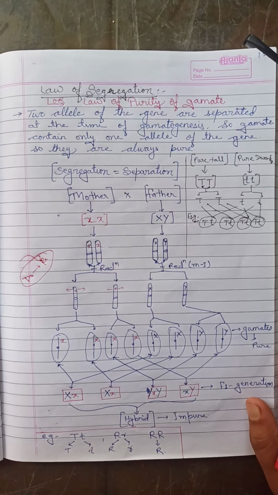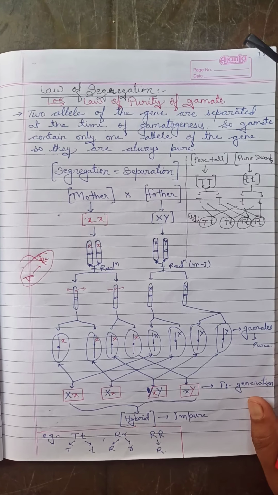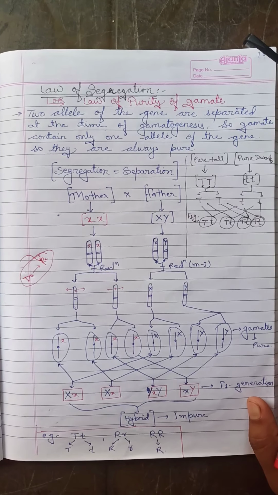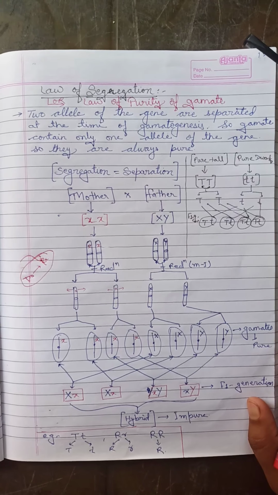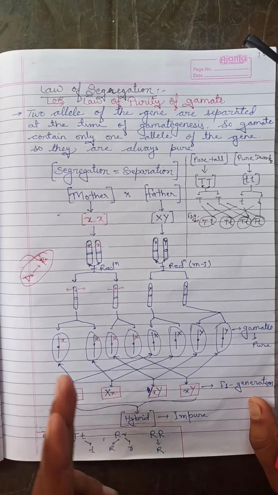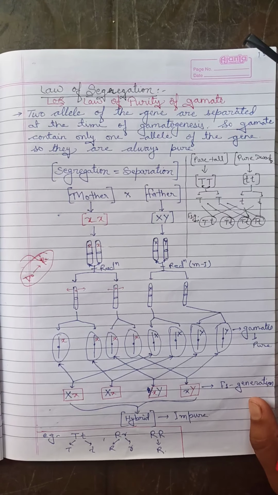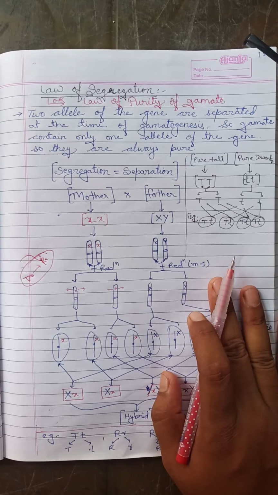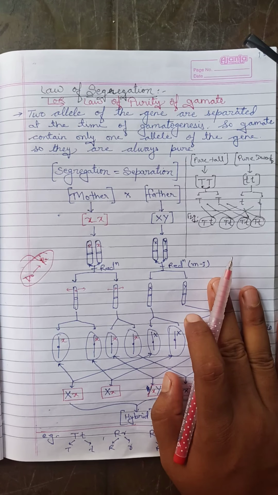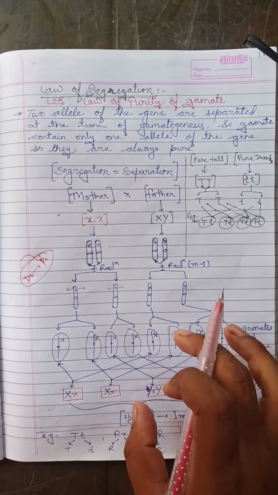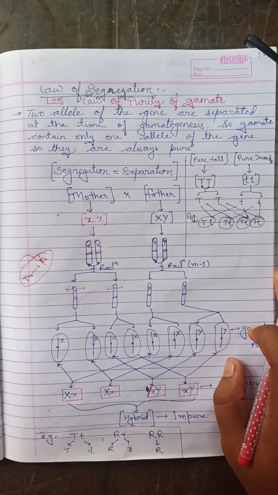Before starting the law of segregation, I would like to remind you of some points related to the law of dominance. Under the law of dominance, one character always has two traits, the dominant trait and the recessive trait. The dominant form always suppresses the recessive form, and that kind of characteristic is called the law of dominance.